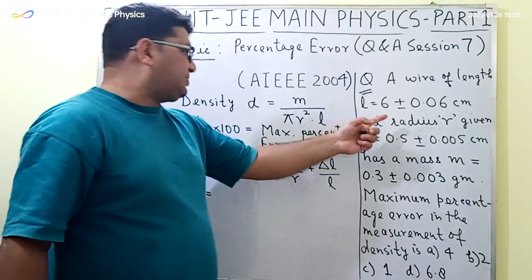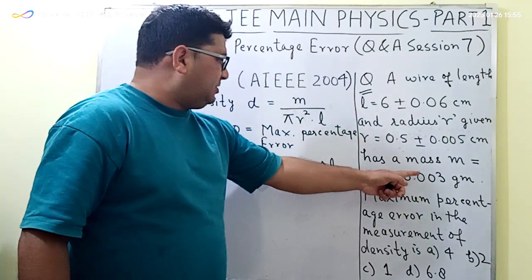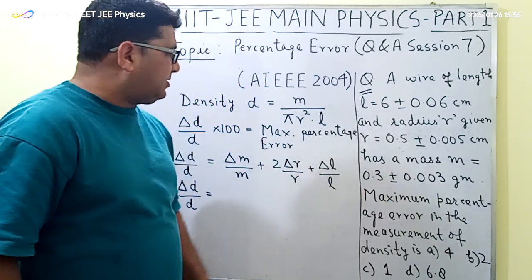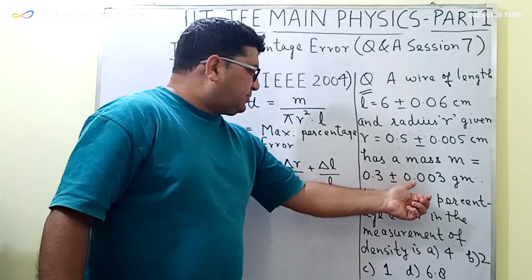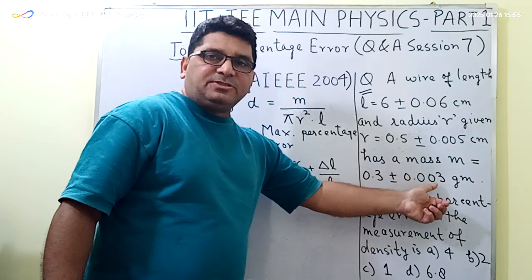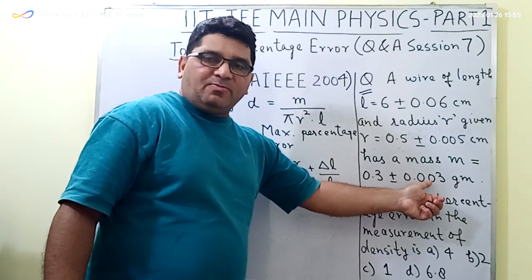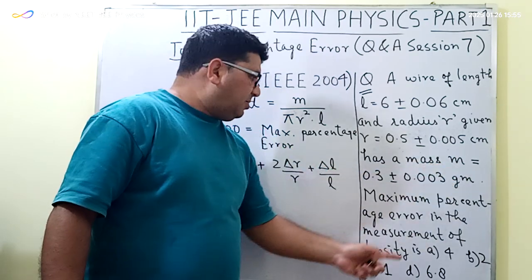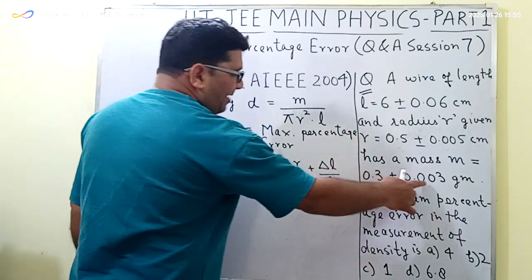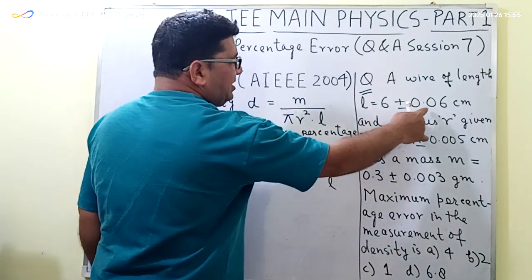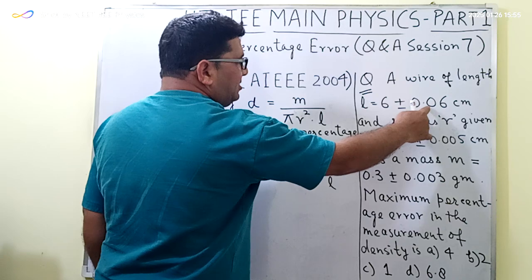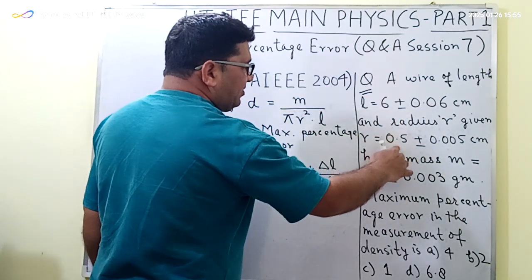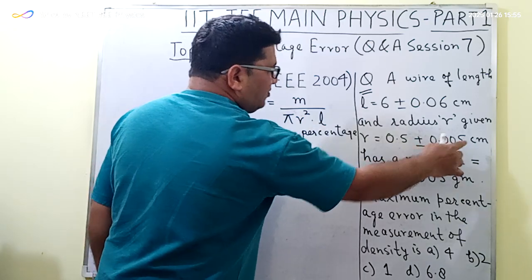Now here in this equation, M is equal to 0.3 plus minus 0.003 gram. Here this value, that is 0.003, is the absolute error in the measurement of mass, and this is the true value of the mass, and this is the measured value. So here delta M is the absolute error, delta L is also the absolute error. So in this case it is equal to 0.06 centimeter, and delta R is the absolute error in the measurement of radius, which is equal to 0.005 centimeter.